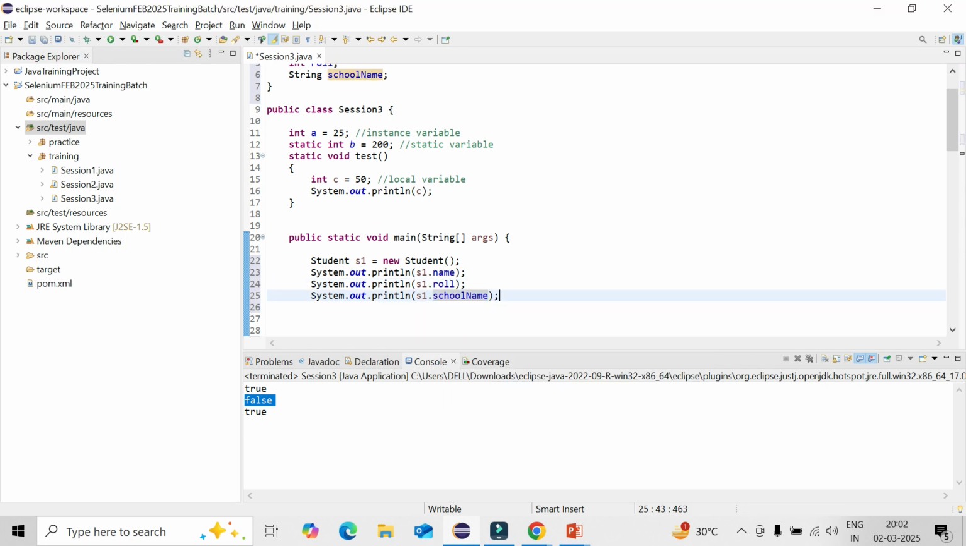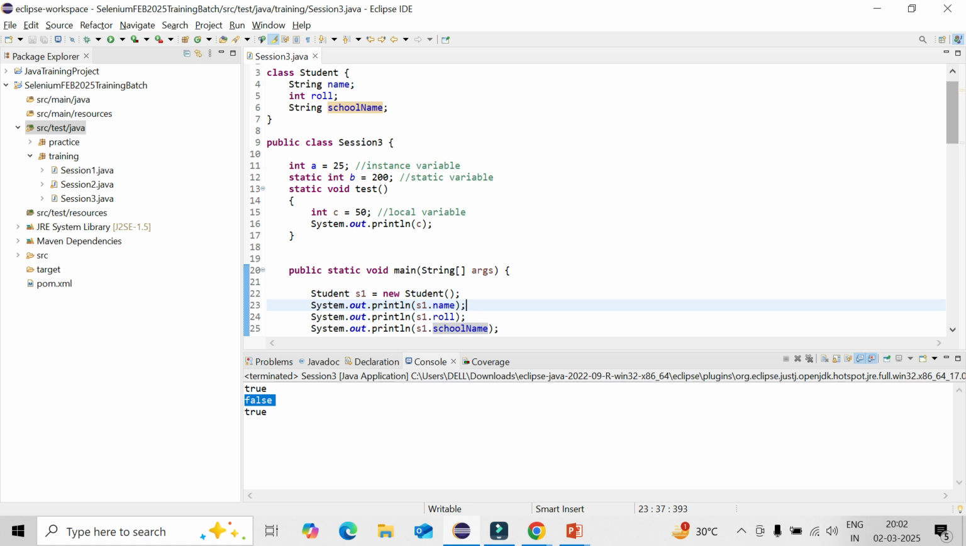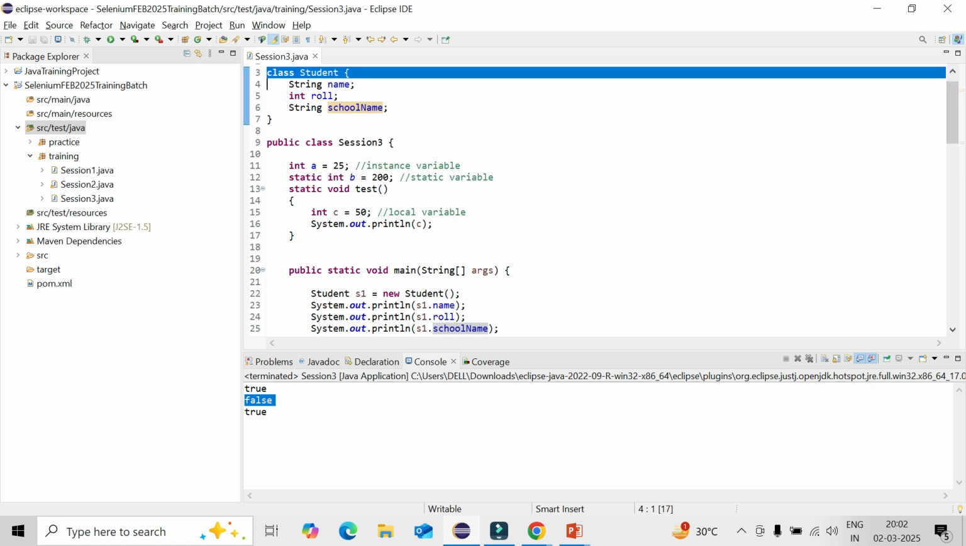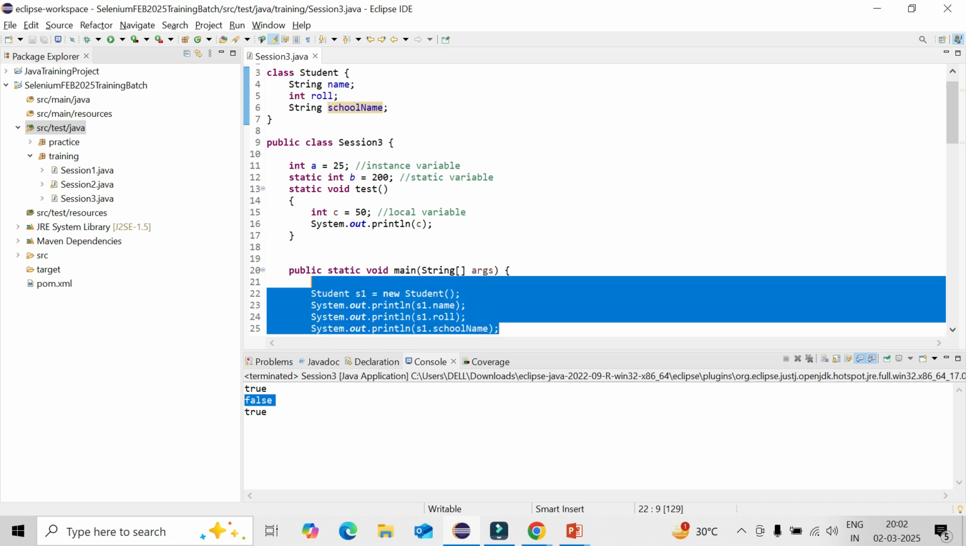Right? Then I can do it. Now if I want to run it, what will be my output? Can anyone tell me? I have defined a class student, I have defined all the variables, and this is the way I have tried to create an object and I tried to call the variable. So what will be my output?